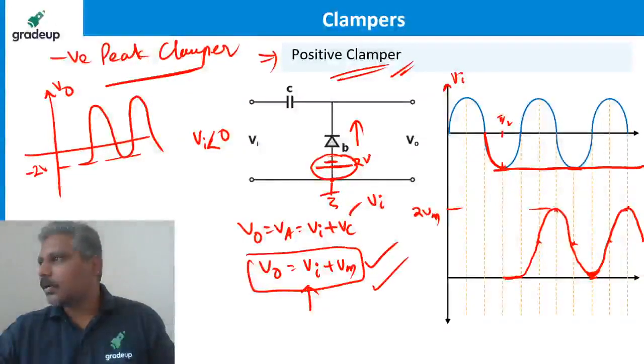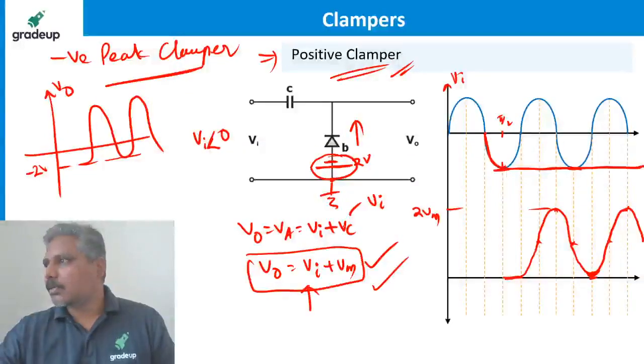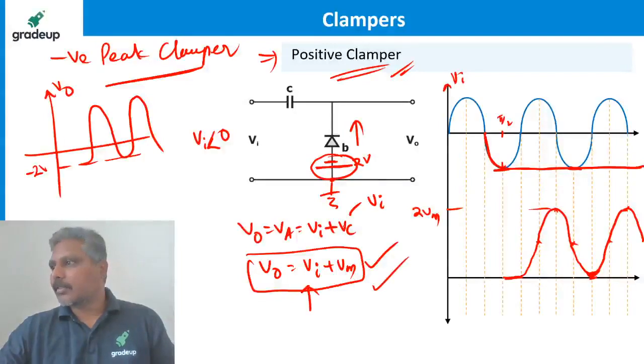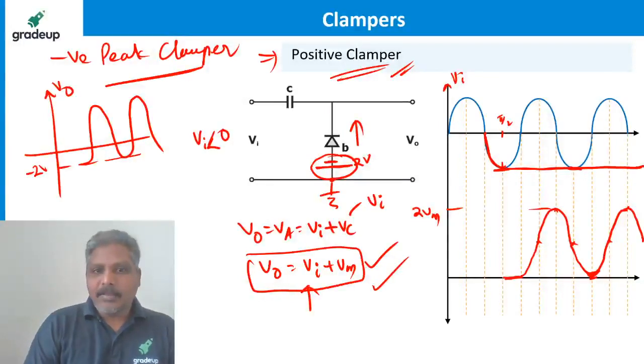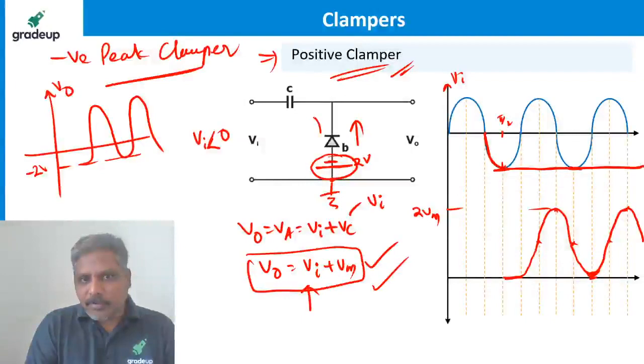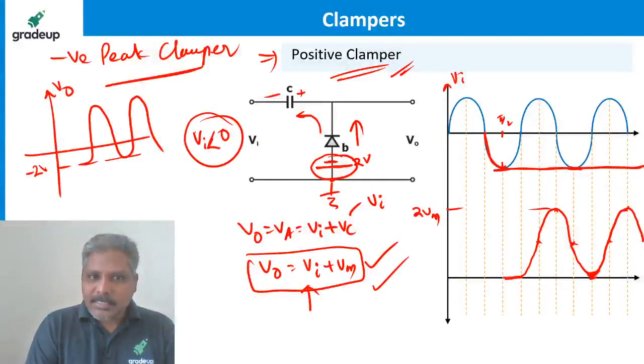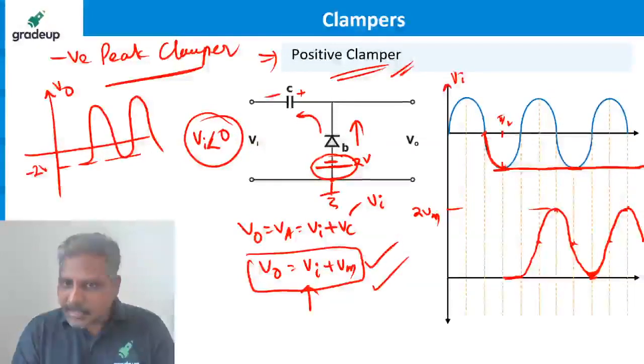Josna's doubt and Sakshi's doubt are the same. Sir, why does the waveform start at 3 pi by 2? Others are also having the doubt, I think. If I want this diode to become forward biased to charge the capacitor like this, the input has to become less than 0, no? That is happening here only, after this.